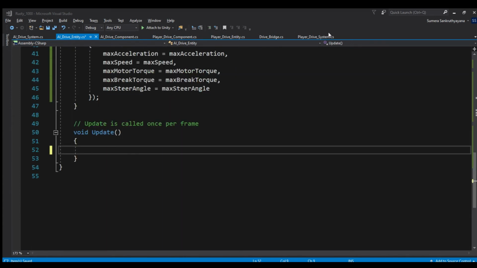Alright, let's pass in the agent position, local to world matrix of a rigid body and rigid body velocity.